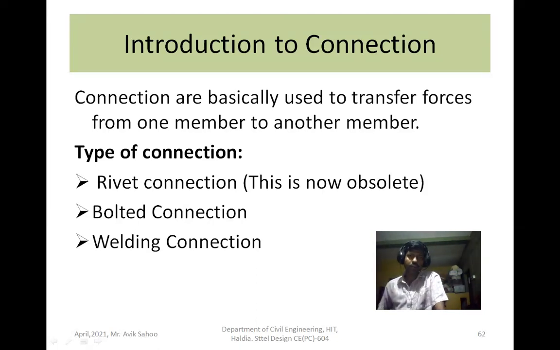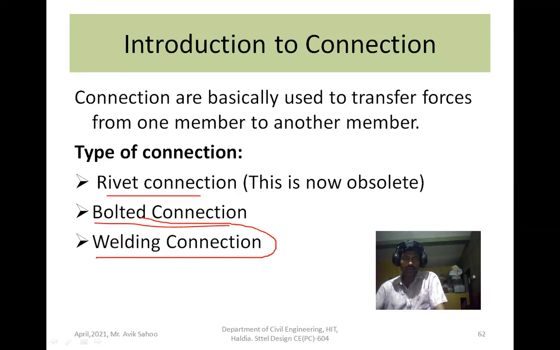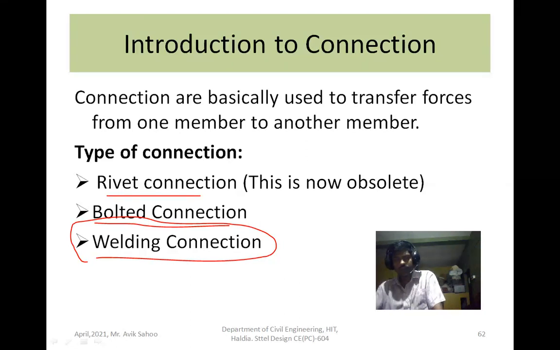Different types of connections are used. The rivet connection is now obsolete because such connections are not used now. When the members are joined by bolting, this connection is called bolted connection. Another connection is the welding connection. If the members are joined by welding, such a connection is called welding connection. So basically the function of connection is to transfer forces from one member to another member.